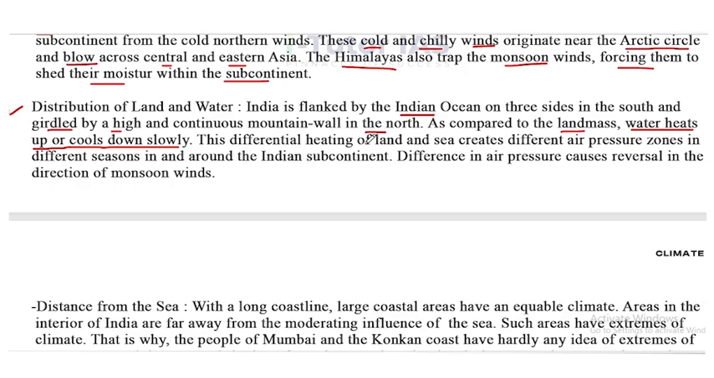So the differential in heating of land and sea creates difference in the air pressure zones in different seasons in and around the Indian subcontinent. Difference in air pressure causes reversal in the direction of monsoon wind.